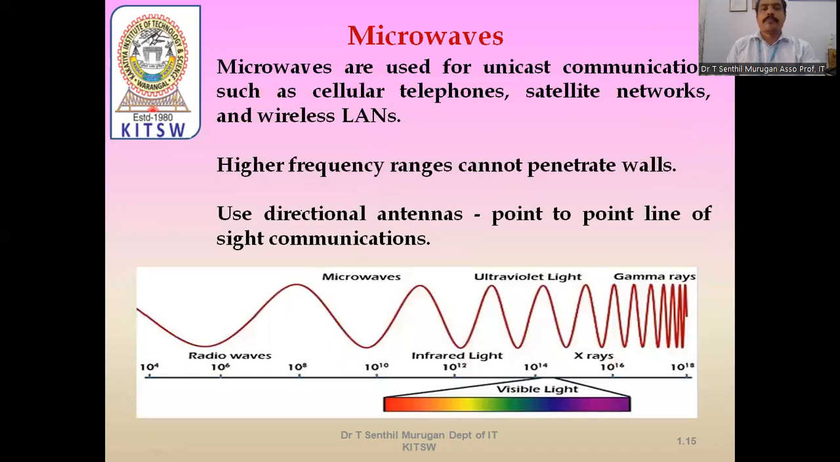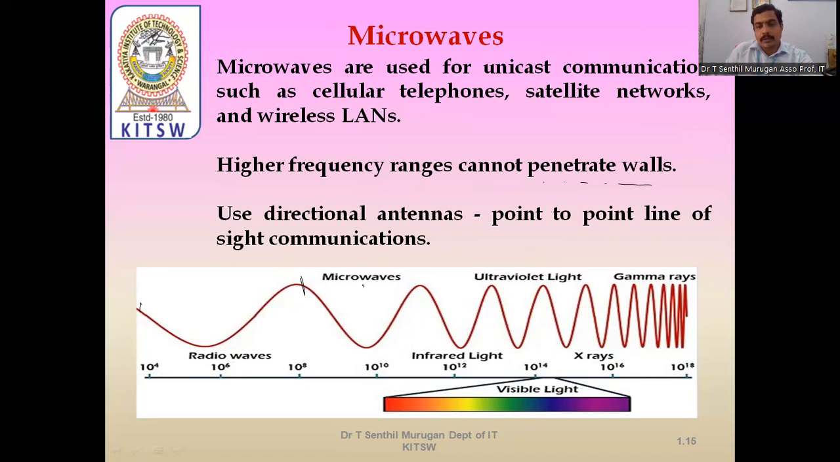Now microwaves. Microwaves are used for unicast communication such as cellular telephone, satellite networks, and wireless local area networks. Higher frequency ranges are used. These higher frequency signals cannot penetrate walls, so they use directional antennas for point-to-point line of sight communications. See here how the waves are. This is the high frequency, compared with radio waves.